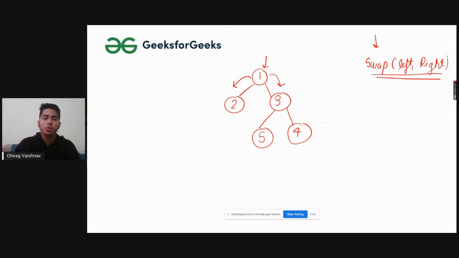If you want to know about traversal, you can go to the GeeksforGeeks website, where a lot of videos as well as articles are there. You can take reference from that. I will be discussing the approach we will be using here, and somehow I will cover the traversal part as well, so don't worry.